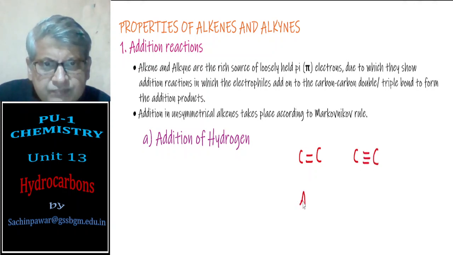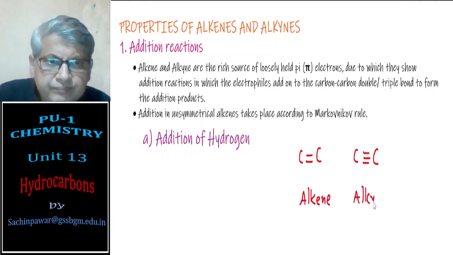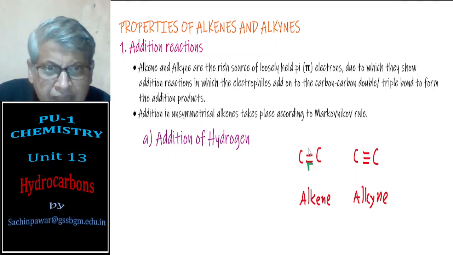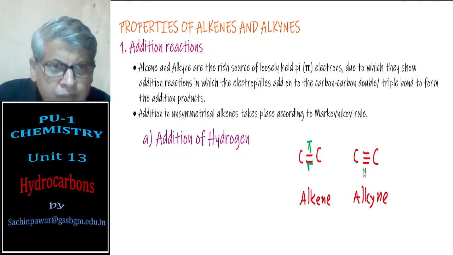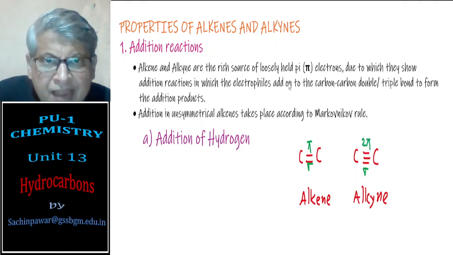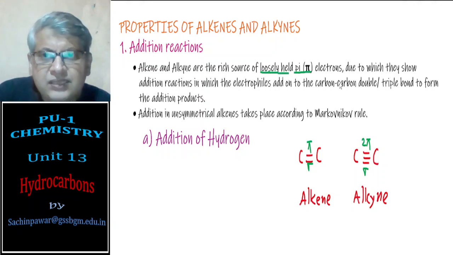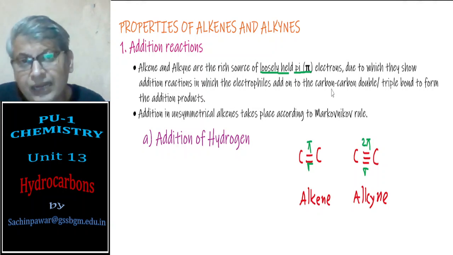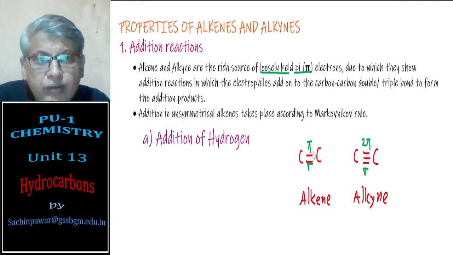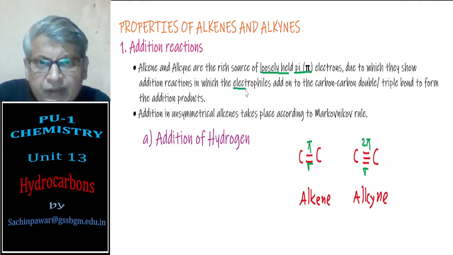The double bond involves one sigma bond and one pi bond, whereas the triple bond involves one sigma bond and two pi bonds. These pi bonds have loosely held electrons, and they can easily be broken by addition of electrophiles.